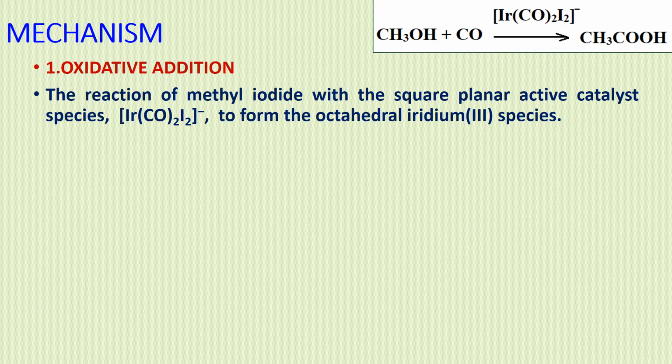Mechanism for the Cativa process. The Cativa process is the carbonylation of methanol by using an iridium catalyst, giving acetic acid. The first step is the oxidative addition reaction: the reaction of methyl iodide with the square planar active catalyst species [Ir(CO)2I2]- to form the octahedral iridium(III) species.